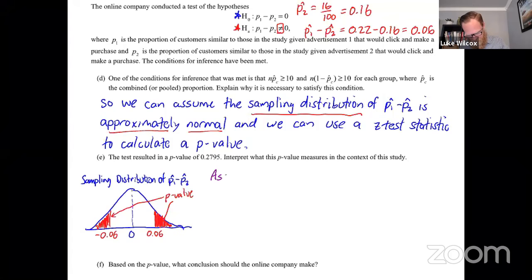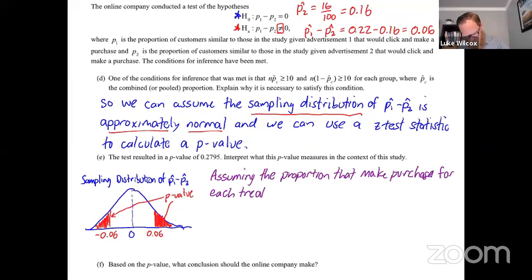So I'm going to say, assuming the proportion that make purchases for each treatment group is the same. And that's really just the null hypothesis. In fact, I'm going to write the null hypothesis in parentheses here: p1 minus p2 is equal to 0.